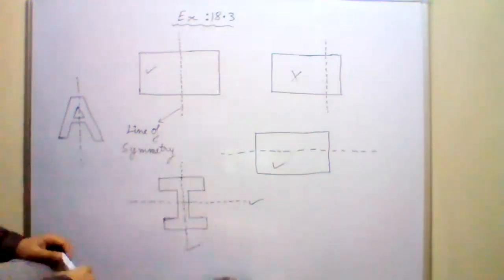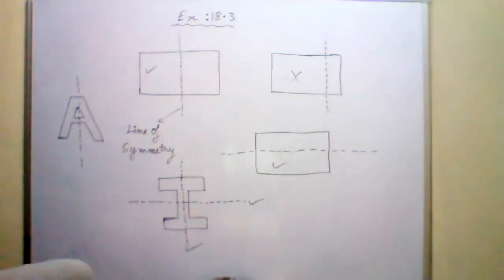What about V? The letter V will have a line of symmetry. Only one line, vertical or horizontal? Vertical. The letter V can have one line of symmetry, which is vertical.